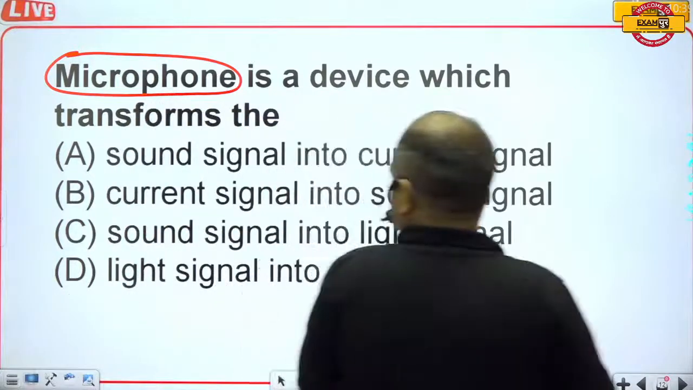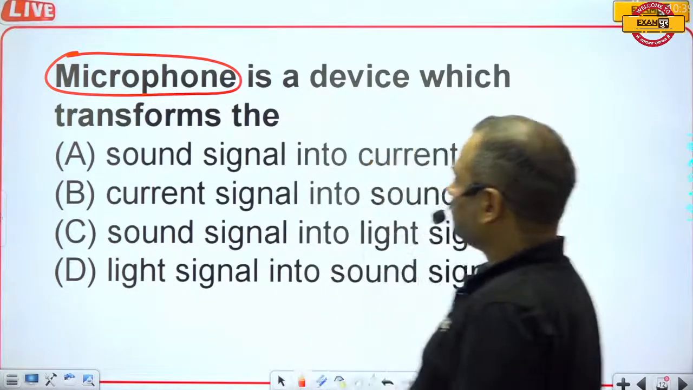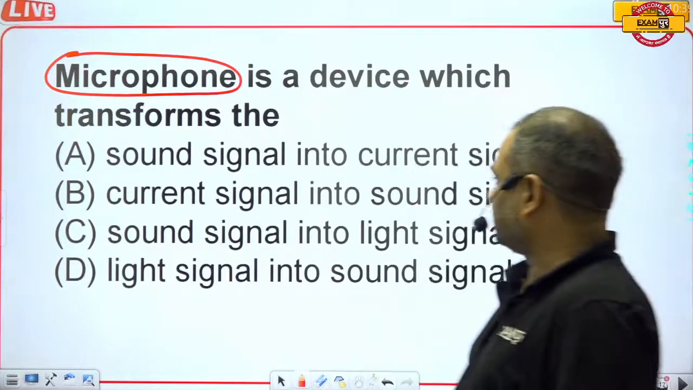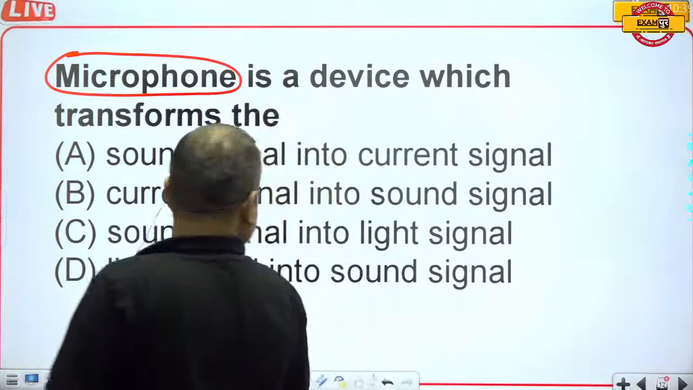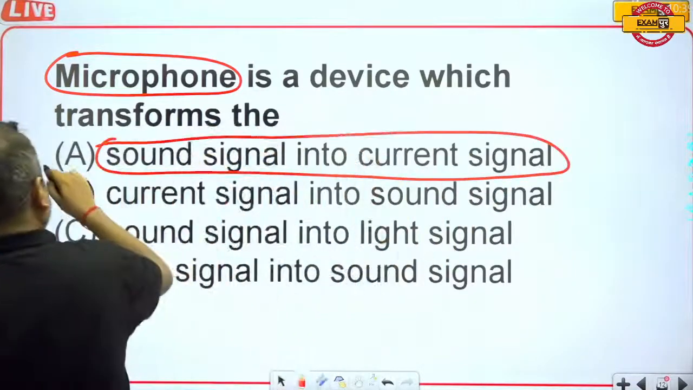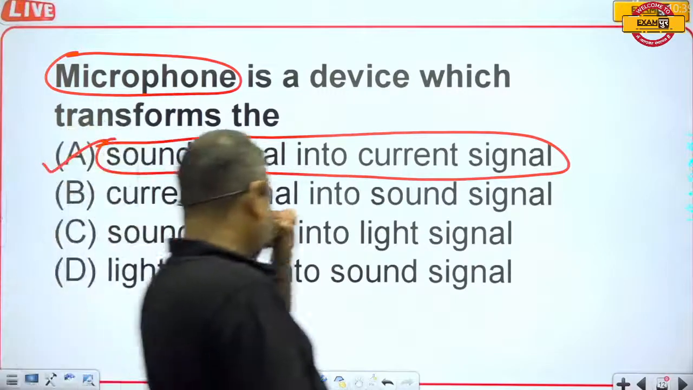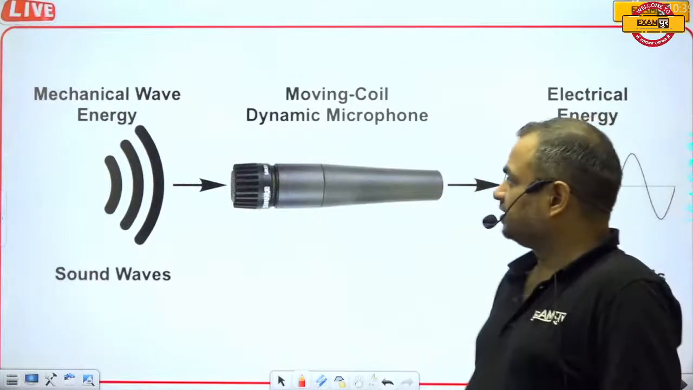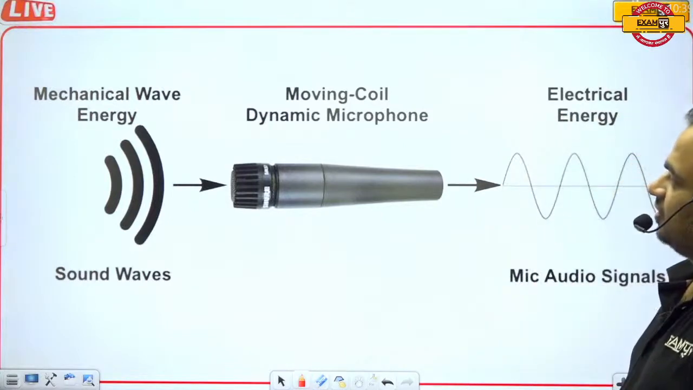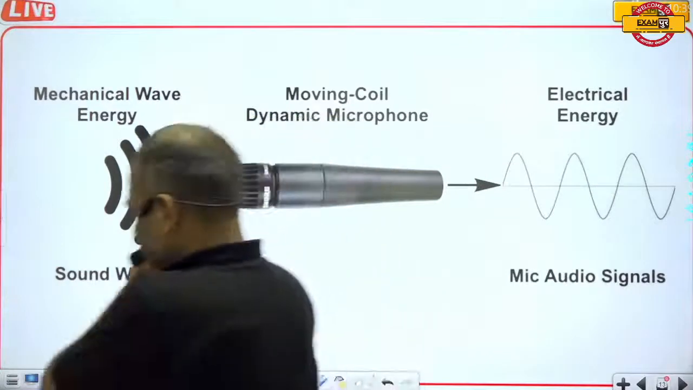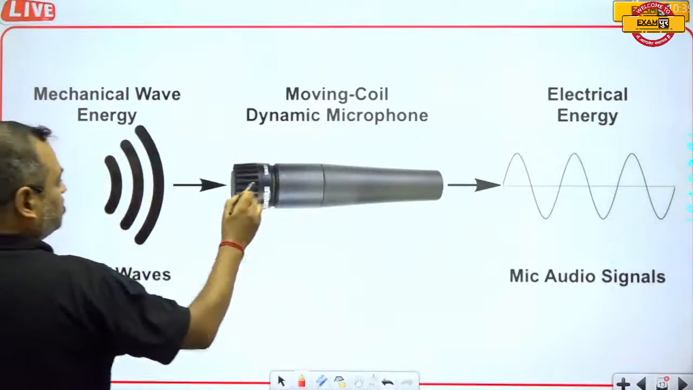So what does the microphone do? Sound signal into current signal, and this is the correct answer, option A. Let us see, this is a mic and this is the mechanical wave energy going into it.